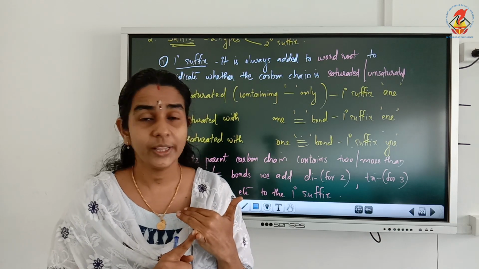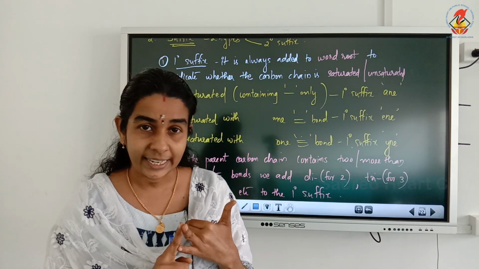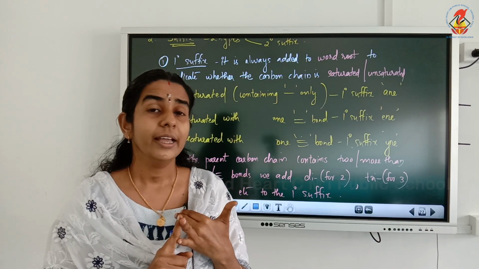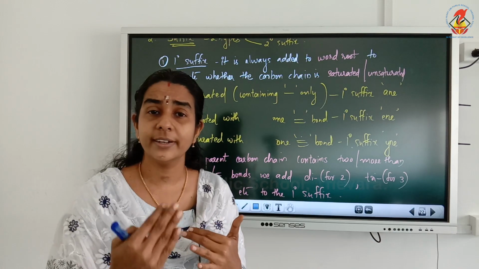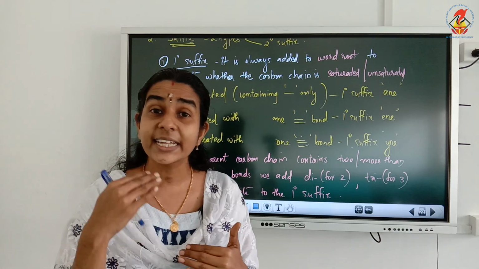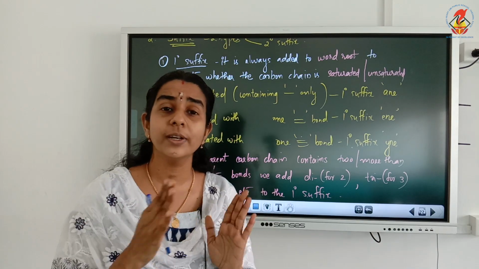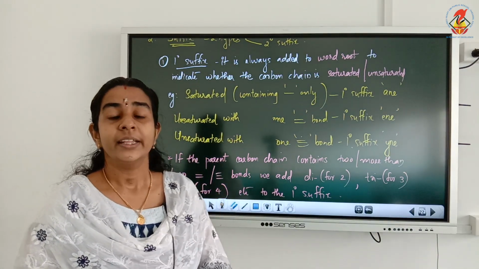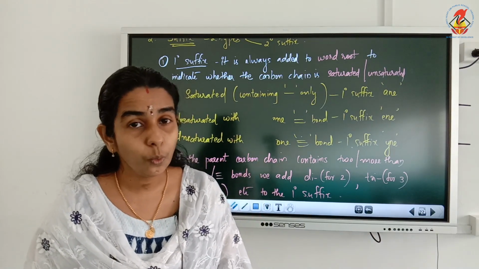ANE starts with a vowel, A. ENE starts with a vowel, E. YNE is not actually starting with a vowel, it is starting with a consonant, Y. But when we pronounce alkyne, we pronounce YNE as I. So when we pronounce it, it comes as a vowel, so it is also considered a vowel. So these three primary suffixes ANE, ENE, YNE all start with a vowel.